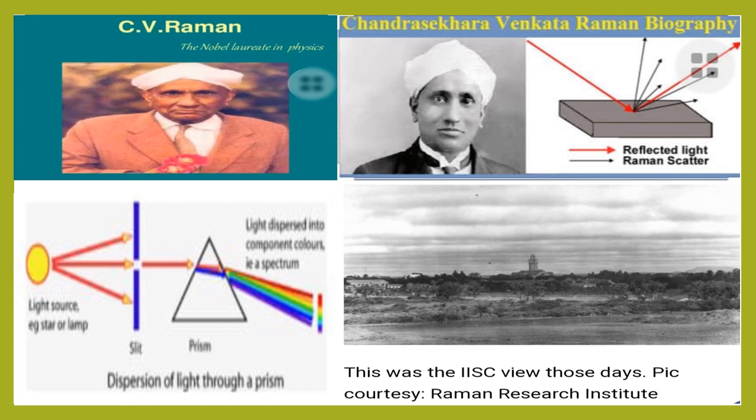He was awarded the Nobel Prize for his work on scattering of light. Here, scattering of light means Raman scattering, or the Raman effect, which is the inelastic scattering of photons by matter. It means that there is an exchange of energy and a change in the light's direction. This is called normal Stokes-Raman scattering.